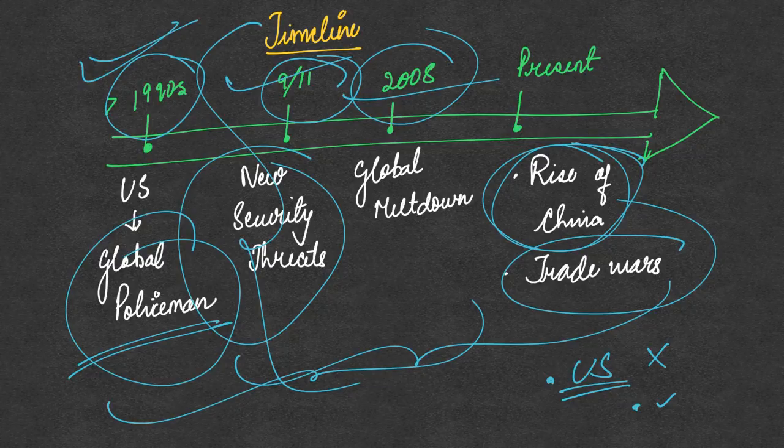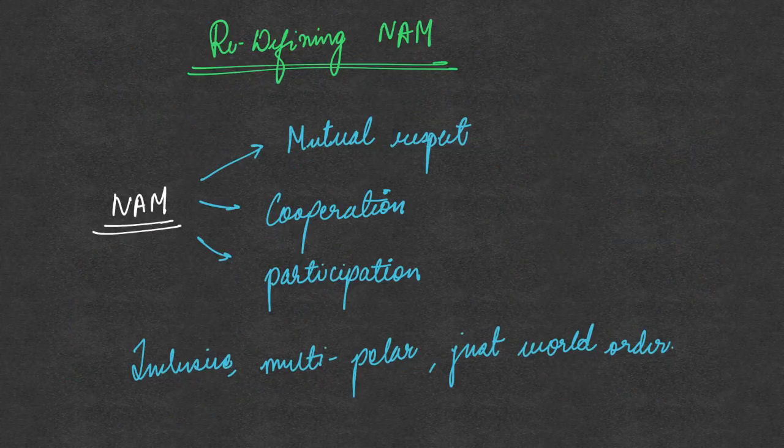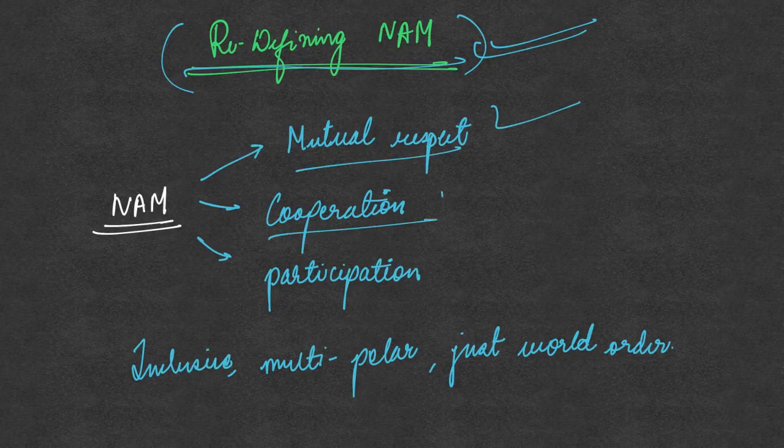and put across the agenda for various reforms which are needed across various international institutions, which at present are still being dominated by the American powers. In this context, the article calls for redefining the non-alignment movement principles. It says that now the goal of NAM should be to create an international order that is based on 1, mutual respect, 2, cooperation, and 3, participation.